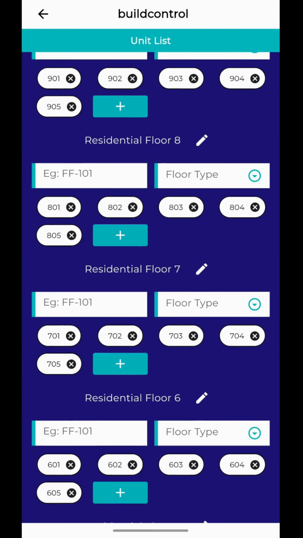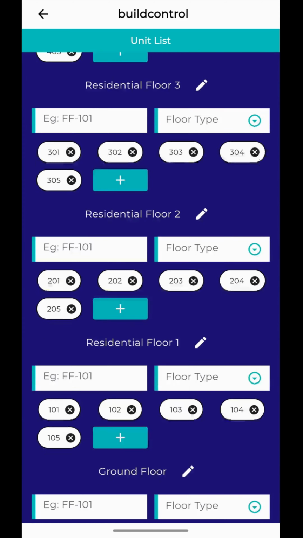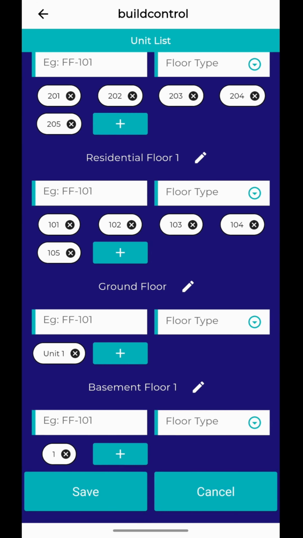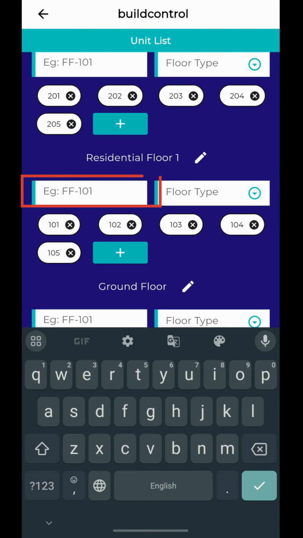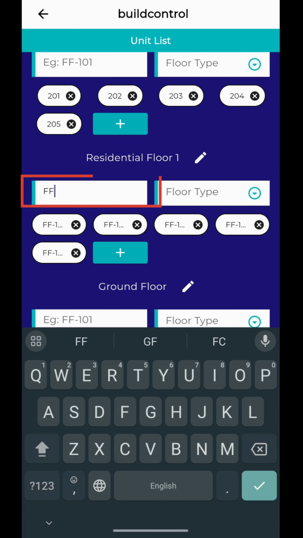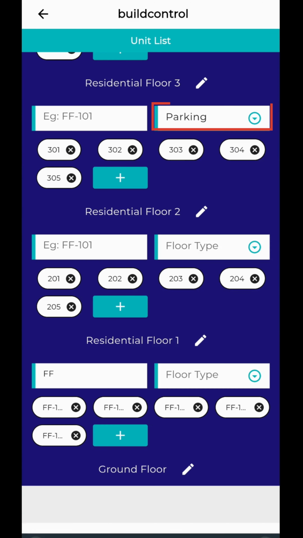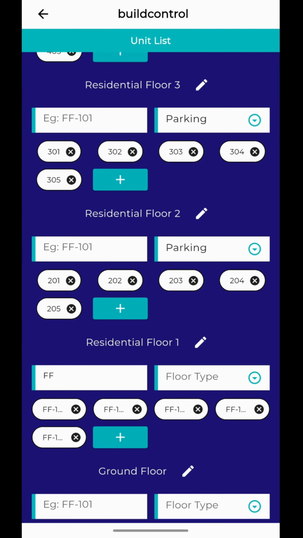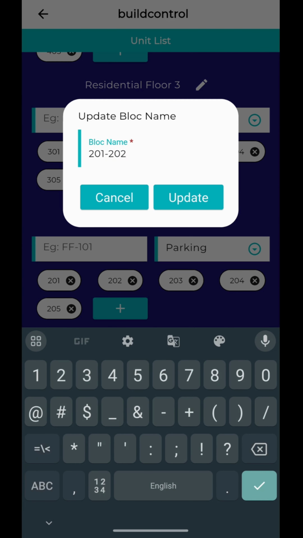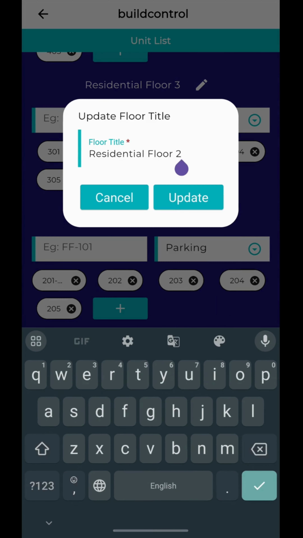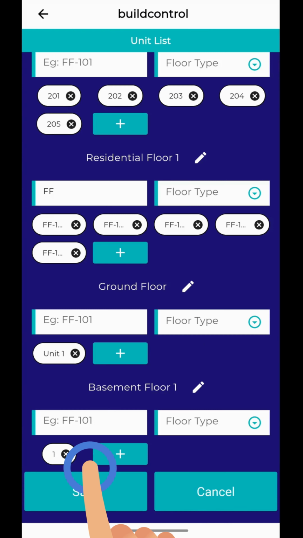Here, you can see floor-wise unit list. If you want to add suffix with unit number, write it in the box above Unit Numbers. If there is parking on any other floor, you can select here. You can change the name of floor and individual unit by clicking on them. Click Save.